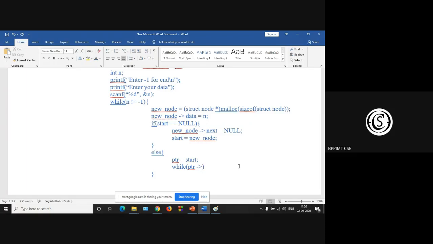So ptr arrow next is not equal to null, that is your last node. Next, ptr, we have to advance. So ptr is ptr, how to advance?